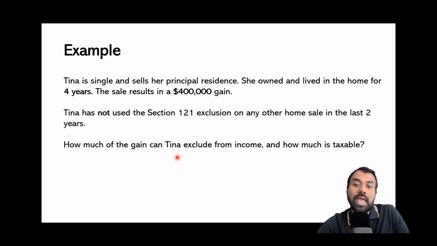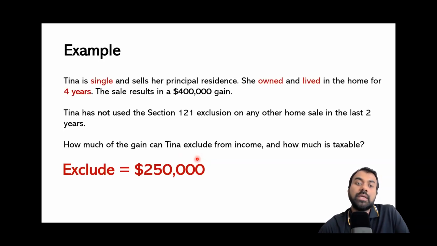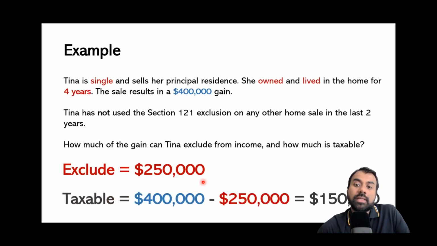So let's look at these two parts of the problem step by step. Let's think about the exclusion amount. Because Tina meets both the ownership test and the use test, she can exclude the maximum amount, which is $250,000. So that's her exclusion from her income. Now, let's think about the second part of the question, which asks about how much is taxable.